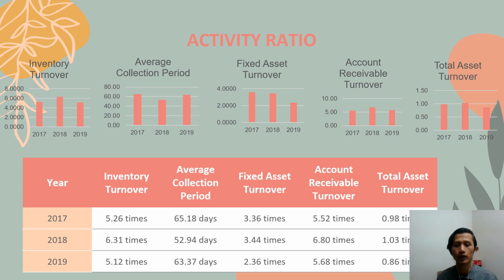Also, received the highest fixed asset turnover, which is 3.44 times, and the highest total asset turnover, 1.03 times in 2018, while the account receivable turnover, the lowest one is in 2017, which is 5.52 times.